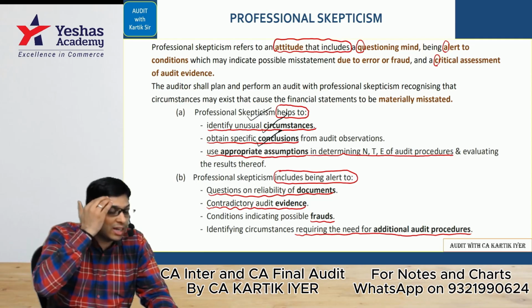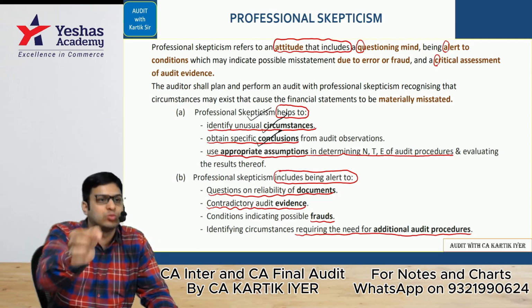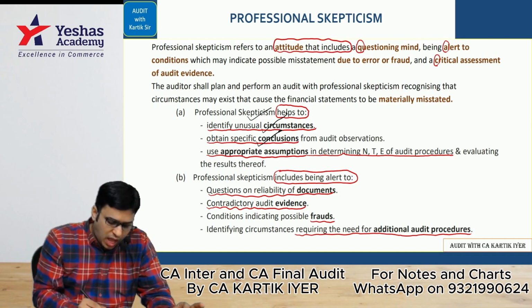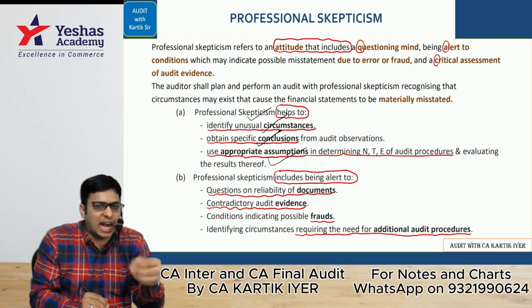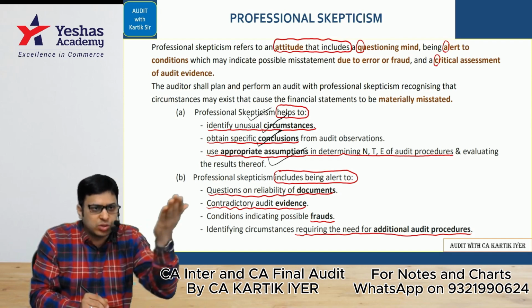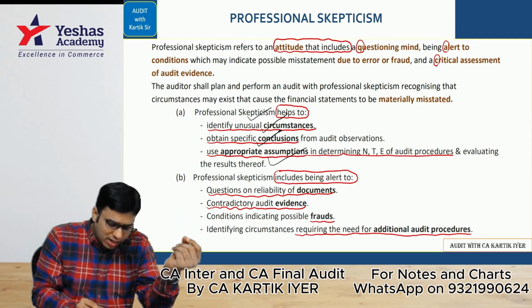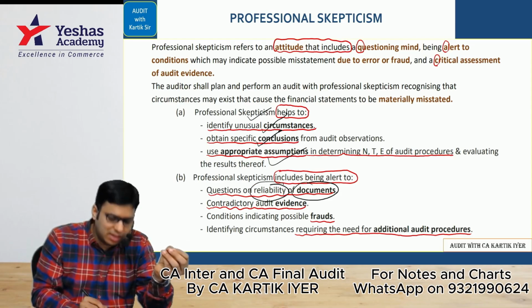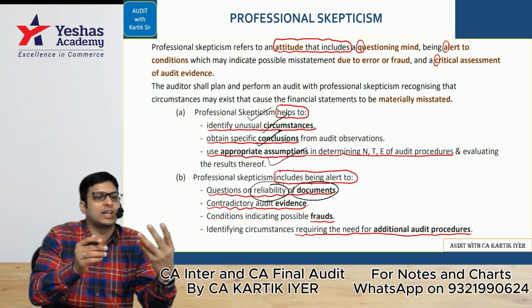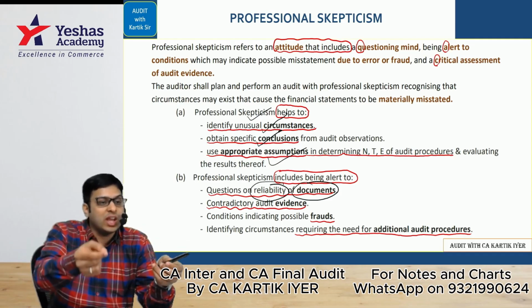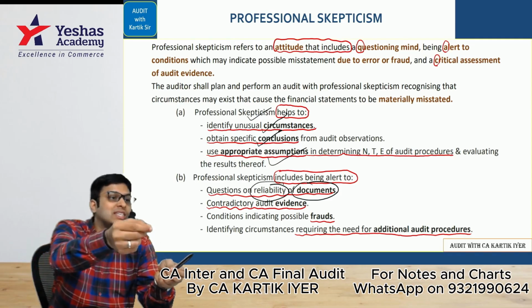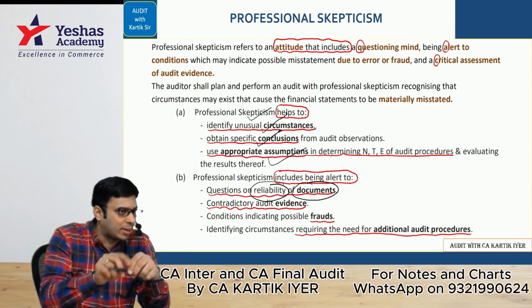Because he's working with alertness, he can point out the specific conclusions, specific mistakes. Appropriate assumptions: the auditor can take the right assumptions because he has a lot of clarity regarding how the client's documents are given, because he has alertness. The auditor can easily question the documents' reliability because he's paying attention. So the auditor will come to know what is fake and what is real. He's not supposed to know, but he can easily identify that, okay, this is proper or not proper.